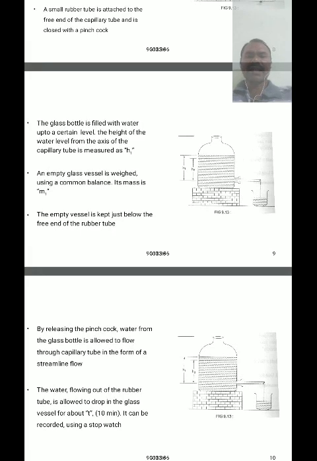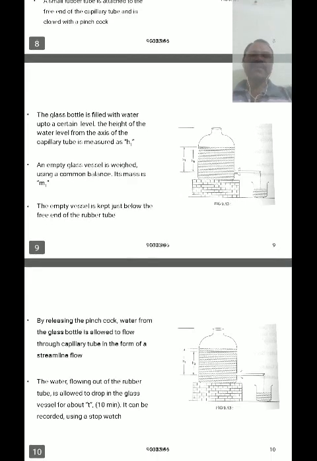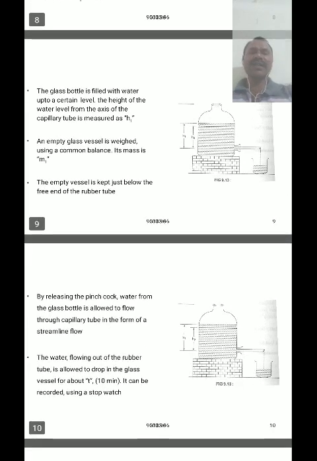An empty glass vessel is weighed. The empty glass vessel is weighed using a common balance, and its mass is m1. So initially we measure the weight of the empty glass beaker using a physical balance, that is m1.